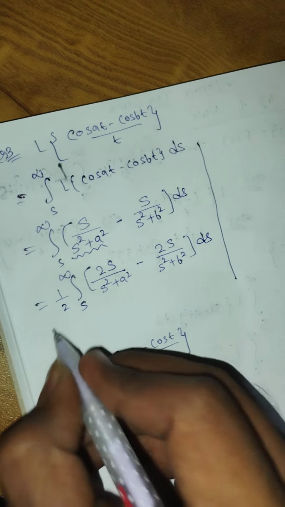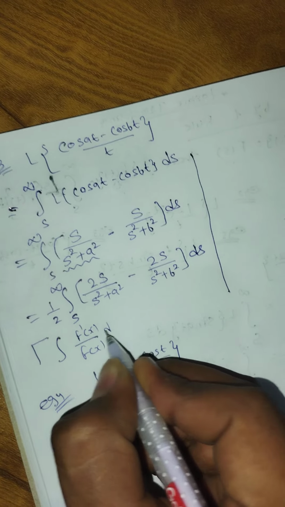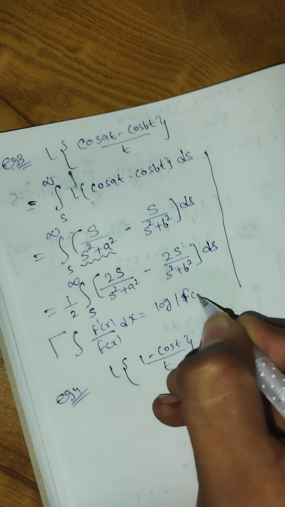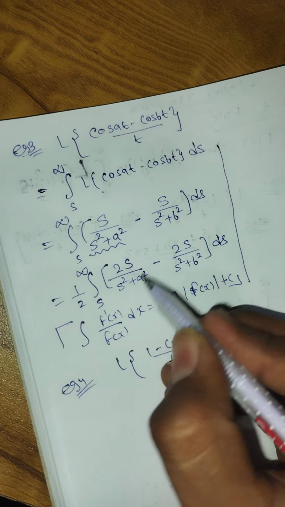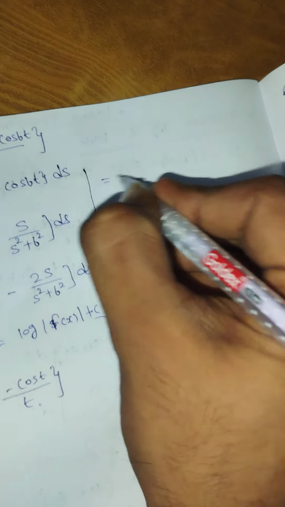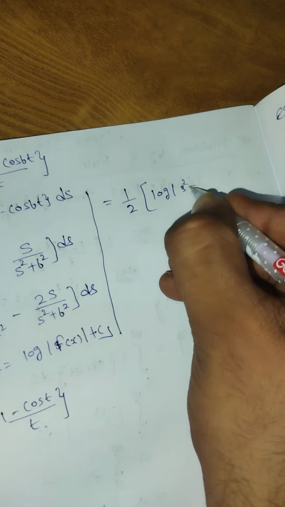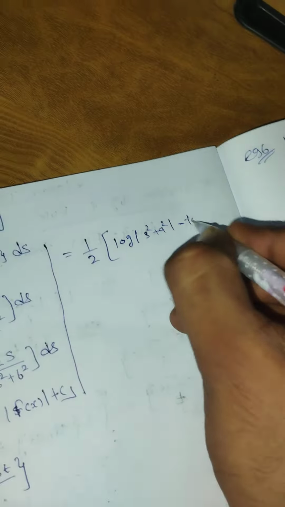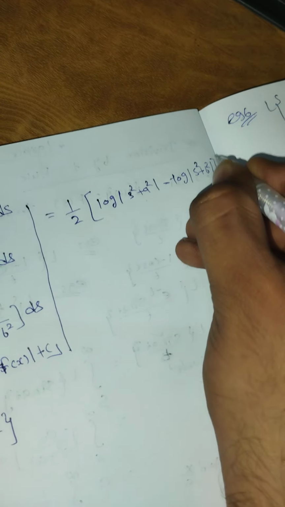So the formula is integration with the function in the denominator and its derivative in the numerator. So the formula is log mod of that function. So here function in the denominator, its derivative in the numerator. So the answer will be 1 by 2 log of s square plus a square, minus, for the second also same, log of s square plus b square. Limits would be same, s to infinity.